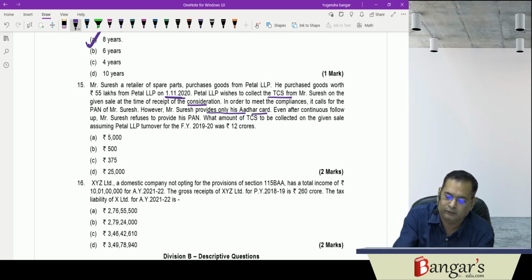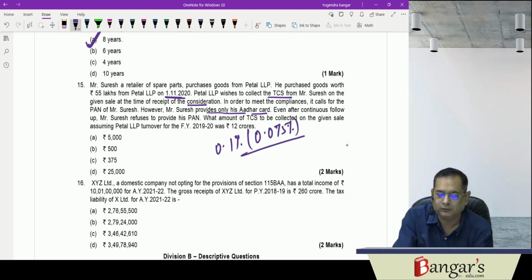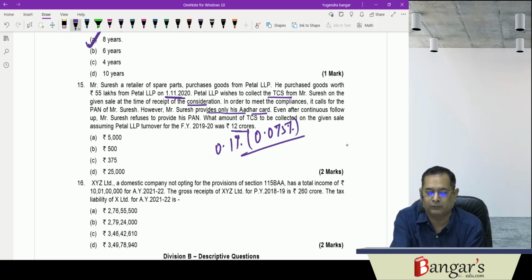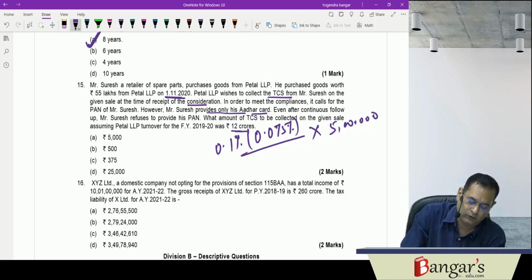So tax will be collected at source at the rate of 0.1%, now at a reduced rate of 0.075% during the intervening period. Due to COVID, the rate has been reduced. Turnover of Petal LLP is 12 crore. Since it exceeds 10 crore rupees, tax will be required to be collected at source on the consideration in excess of rupees 50 lakhs. That is, on 5 lakh rupees, it will collect tax at source. So on 5 lakhs, tax will be collected at source at the rate of 0.075%. So the amount of TCS will be 375 rupees.